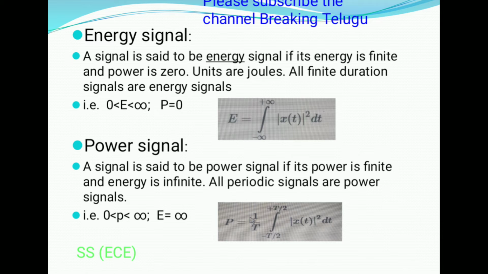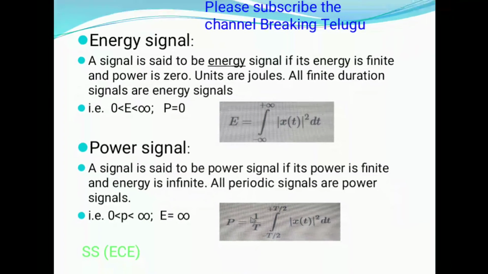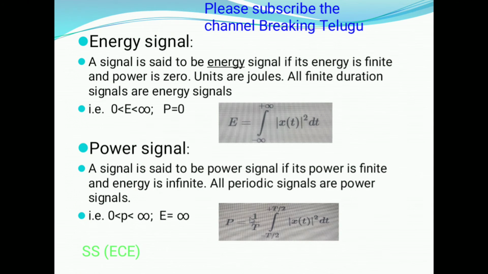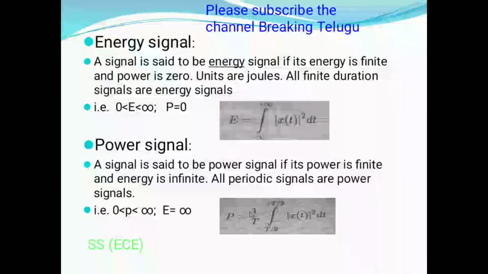The power signal formula is P equal to 1 by T, integral from minus T by 2 to T by 2, of modulus of x of t whole square dt, is the power. For a power signal, 0 less than P less than infinity. In that case power is finite, and energy is infinite, because power is the rate of change of energy. You know that.